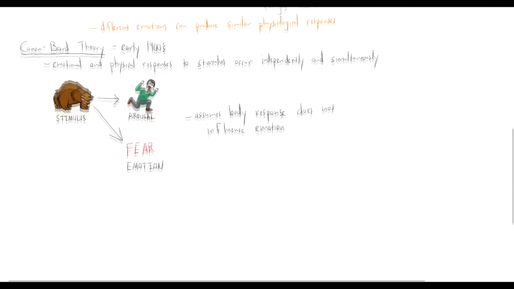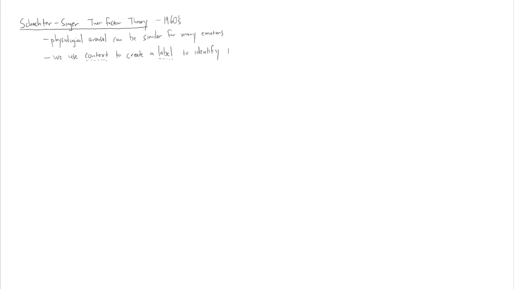The Schachter-Singer two-factor theory is a more recent theory that tried to reconcile these problems with the earlier theories. This was proposed in the 1960s. These two psychologists, Schachter and Singer, saw that physiological arousal can be similar for many emotions. And so they said that we use context to create a label to identify the emotion involved. So there are cognitive processes going on in addition to the physiological response that are used to identify the emotion.